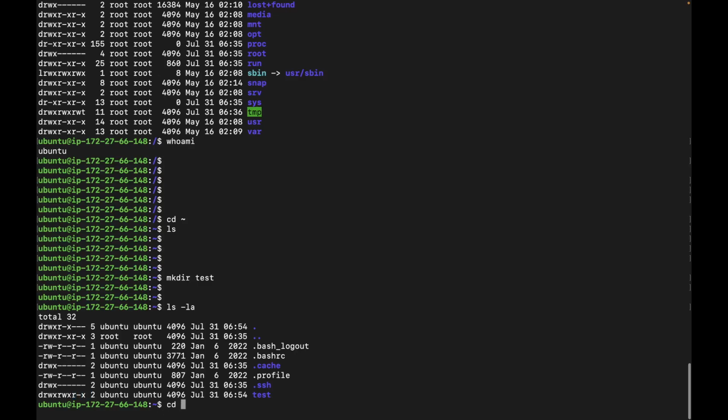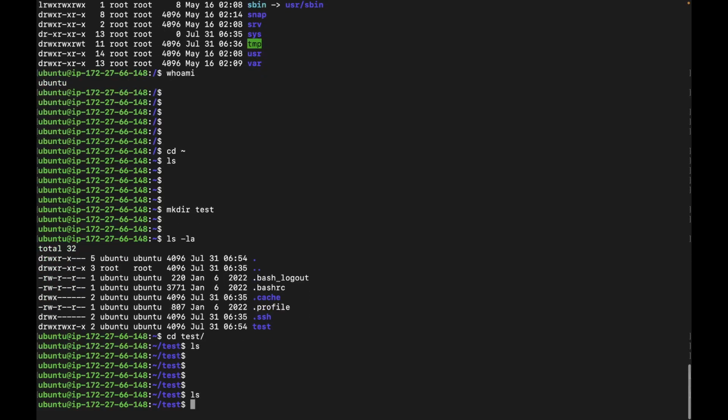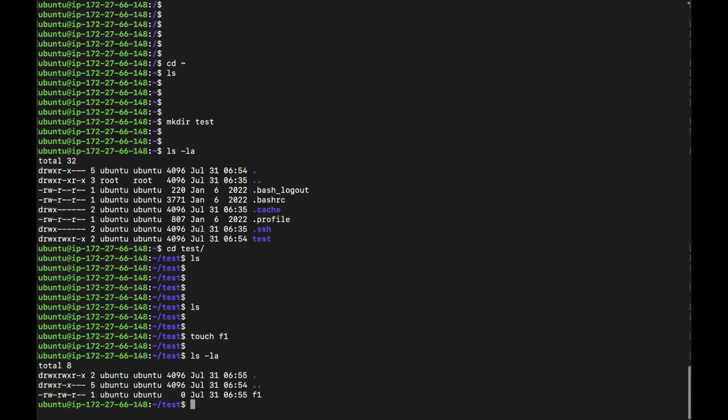It will take some time to explain the things, so just give me a minute. Here I will create a file. Let me create an empty file. So here is the file f1. Here you can see the f1 file has read write permission at user level, read write at group level, read, then dash means no permission. So this is at other level.